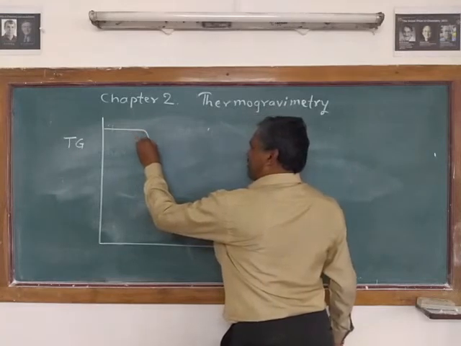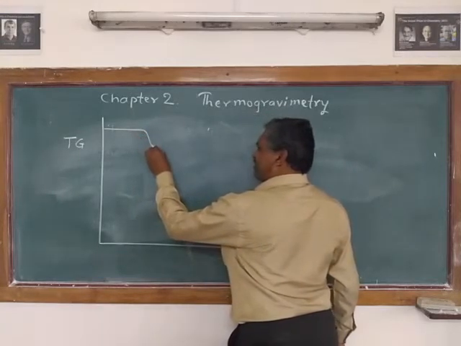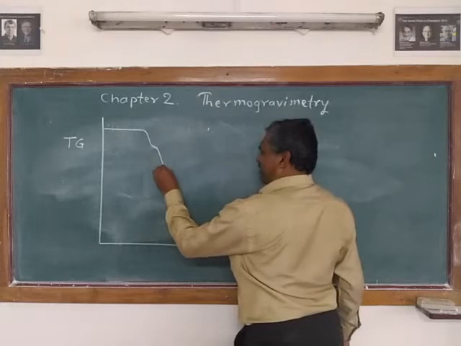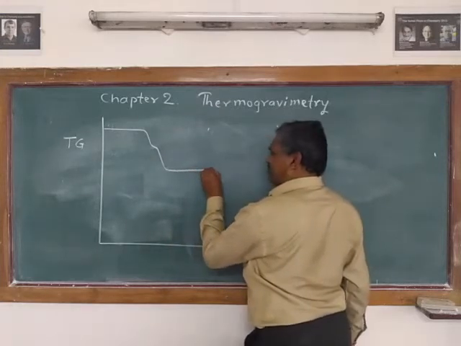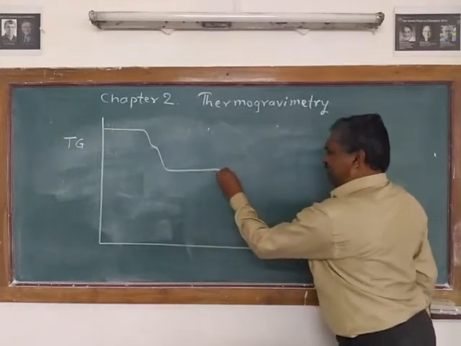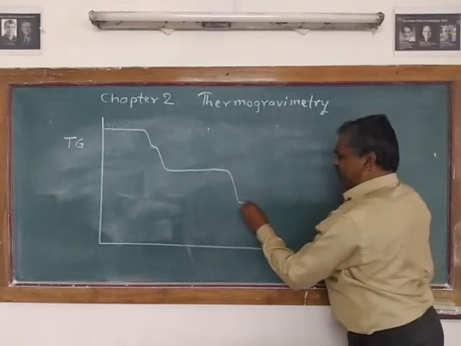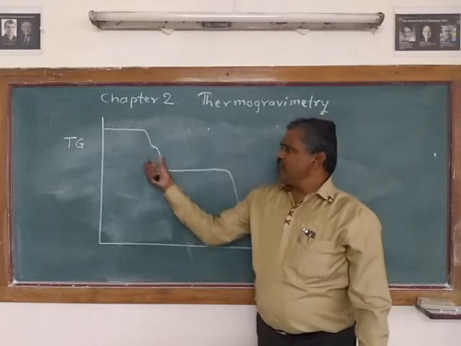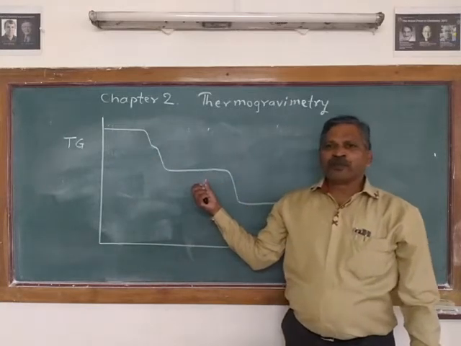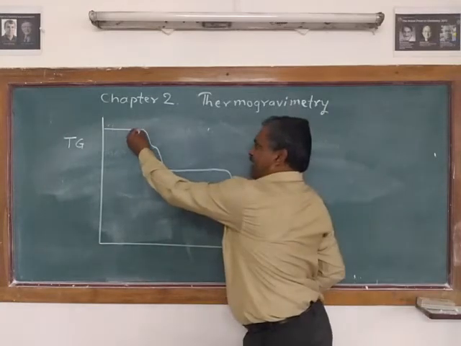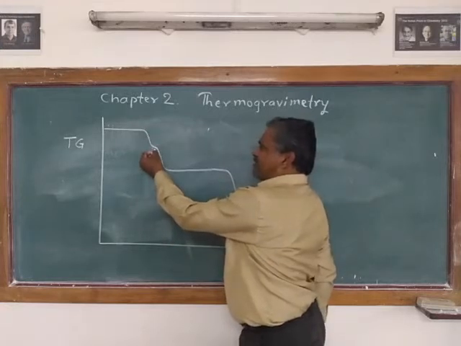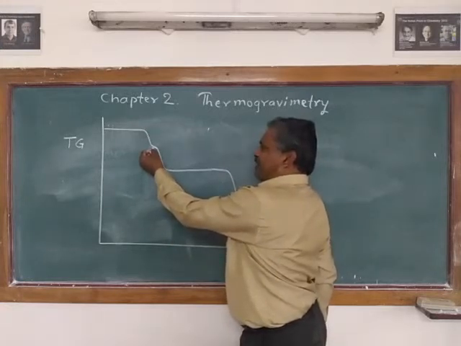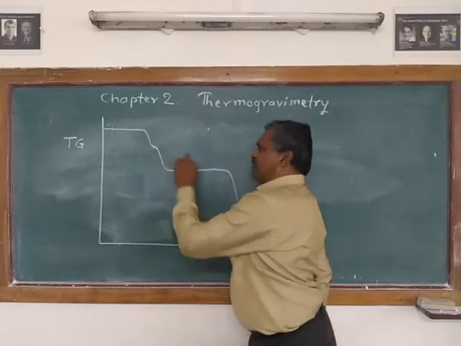A slight weight loss is there, then the weight loss continues, then remains constant, and then the weight loss is there again, and it remains constant. In this area, a very slight inclination is obtained.